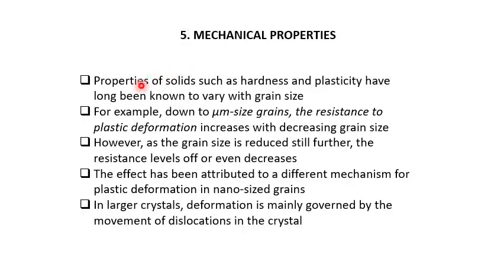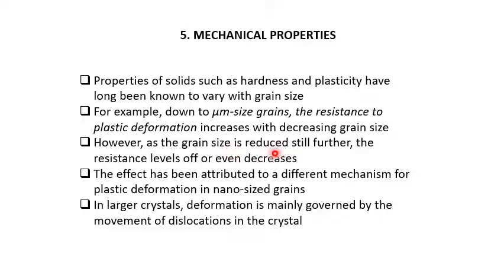Mechanical properties of nanomaterials. Properties of solids such as hardness and plasticity have long been known to vary with grain size. As the particle size decreases, the hardness of the material increases and resistance to plastic deformation decreases. The materials become strong when the particle size is decreased. For example, down to micrometer size grains, the resistance to permanent deformation increases with decreasing particle size or grain size.